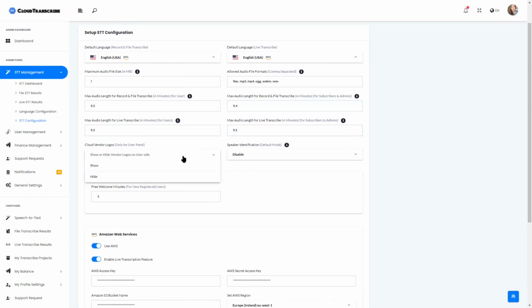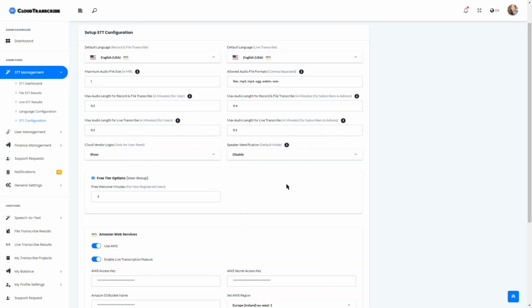You can enable or disable displaying the cloud vendor logo. In the language list, if you remember, there was a small icon of the vendor, AWS and GCP. You can hide it if you want, so that your users will not see any cloud vendors other than your own logo. Speaker identification, you can enable or disable the feature. And again, just to repeat myself, it's supported mainly by AWS. Some of the Google languages do support it, and it's dynamically enabled or disabled based on which language you set.